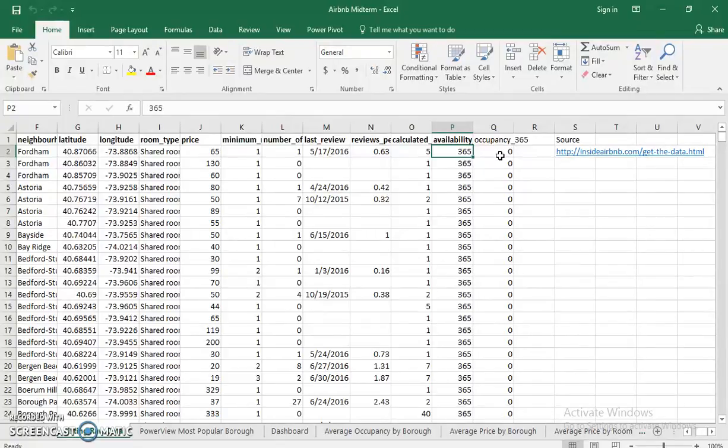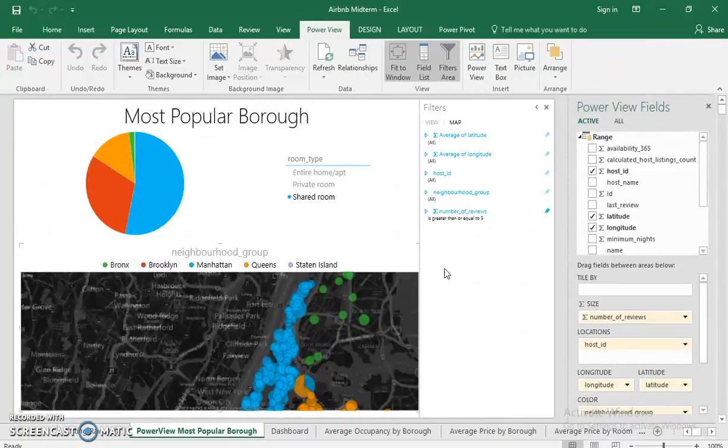For the purposes of this presentation, I've used Power View and dashboards. I won't go into detail on how I created both of these. It isn't too exciting, but let's start off with Power View. So before I dive into the data too much, the Power View was created to identify and visualize the most popular borough in New York City.